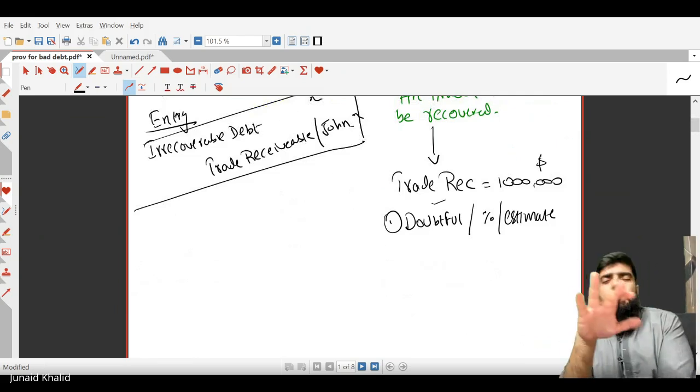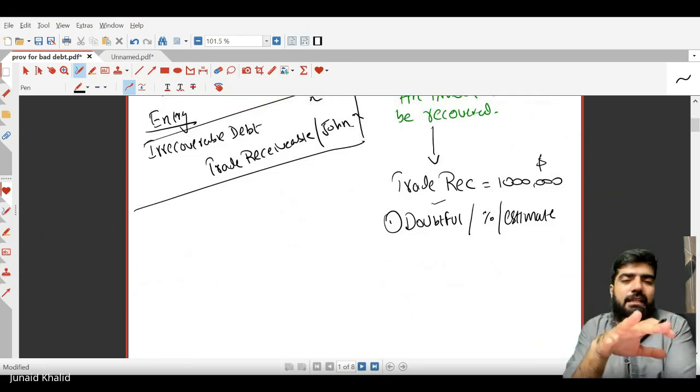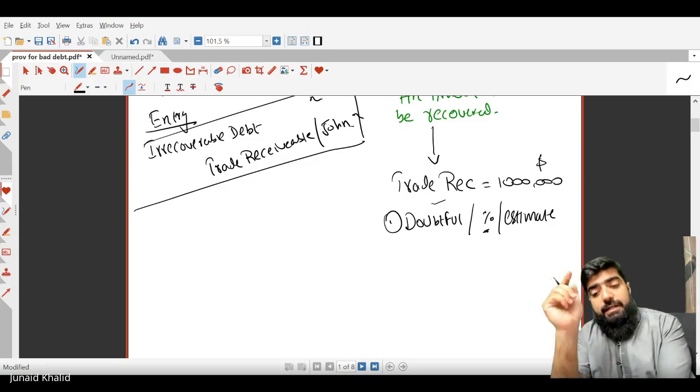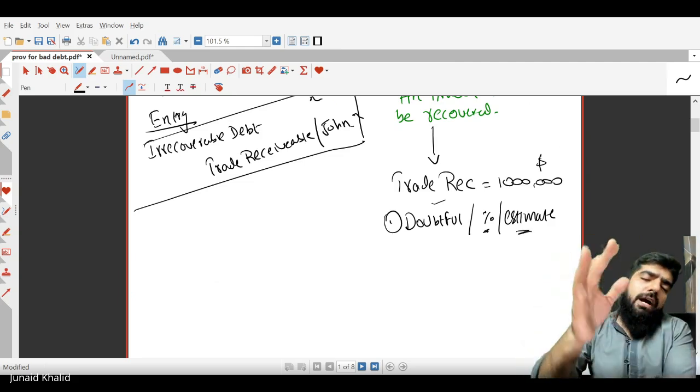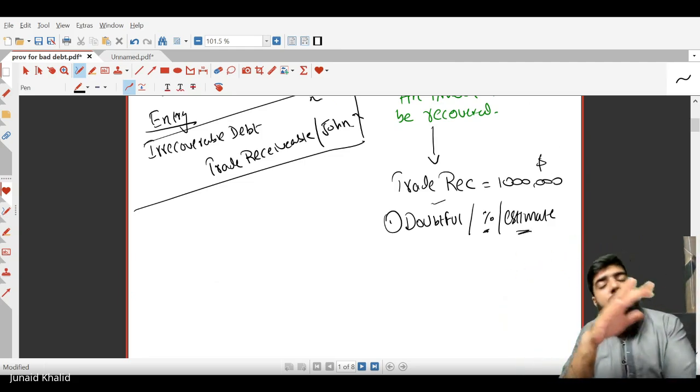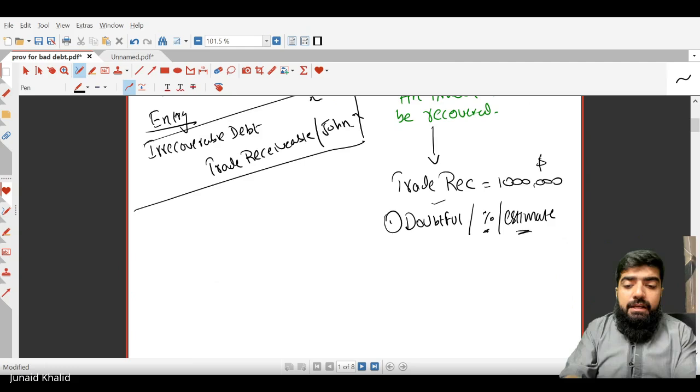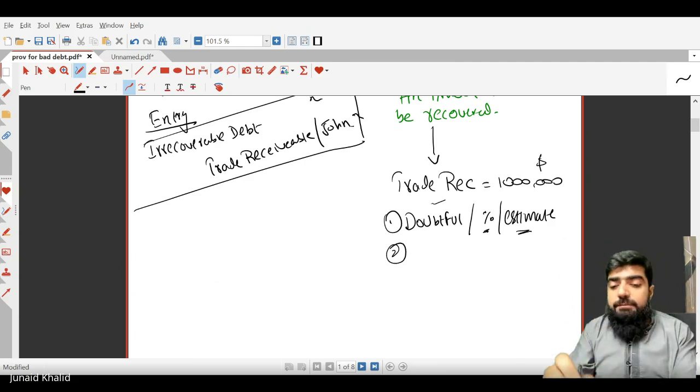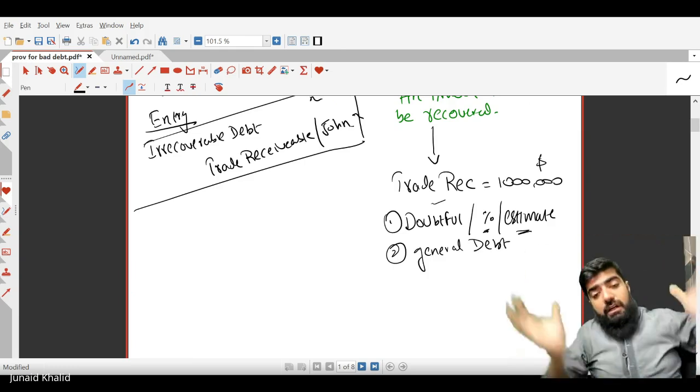Doubtful means maybe we will receive it, maybe we won't. There will be an estimated percentage, that around 5 to 8%, 7%, 9%, or 10% of the amount will not be recovered. And remember, there is no specific debt, there is a general debt. It means out of the total receivable.